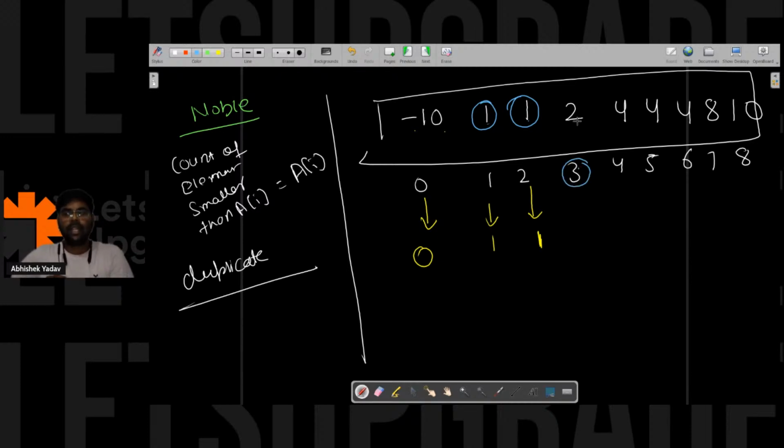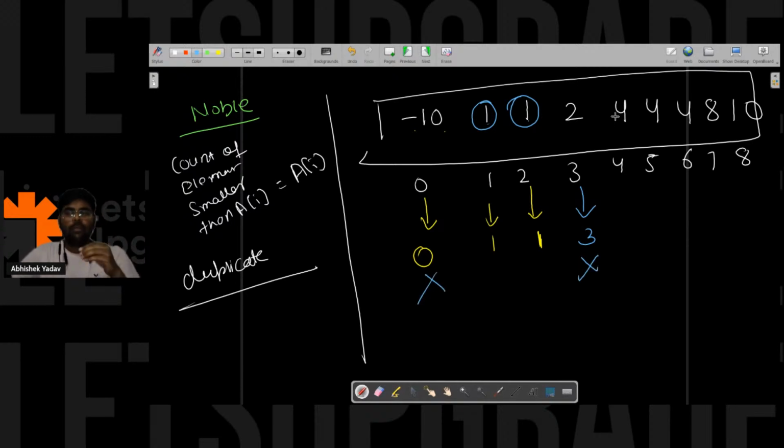At index 3, what do we have? We have 2 present. How many elements are smaller than 2? Three elements are smaller than 2. That is 1, 1 and 10. So here the count is 3, so it is not a noble integer.